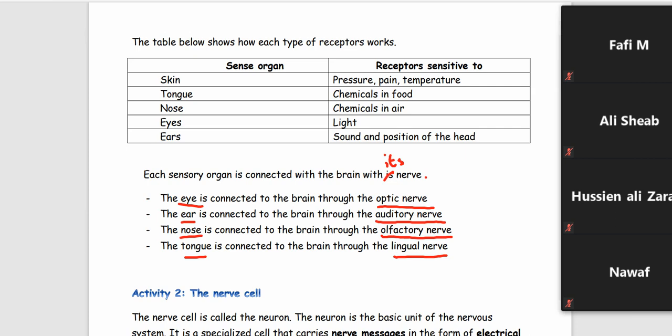Thank you for today, and in the next session we are going to move into a new activity about the nerve cell.